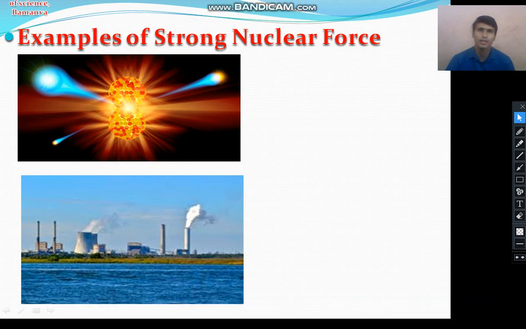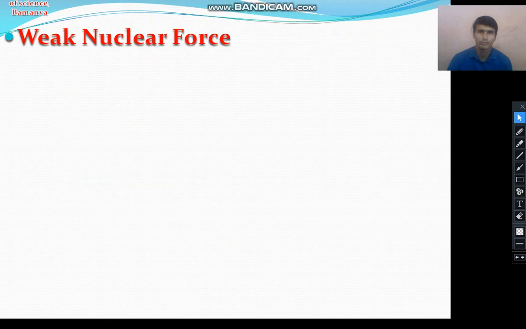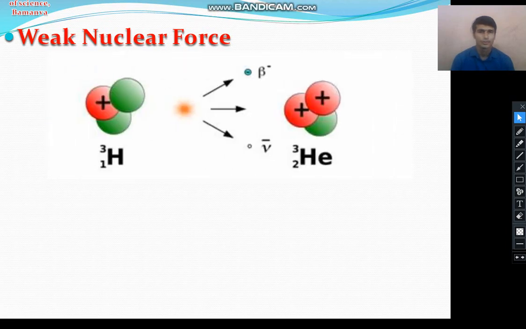Now we study the last fundamental force, that is the weak nuclear force. The weak nuclear force is also one type of nuclear force, right? But this weak nuclear force appears only in certain nuclear processes, like emission of beta particles and emission of neutrino particles.